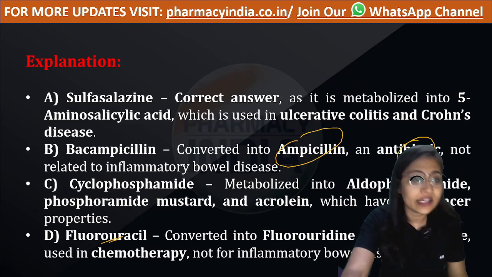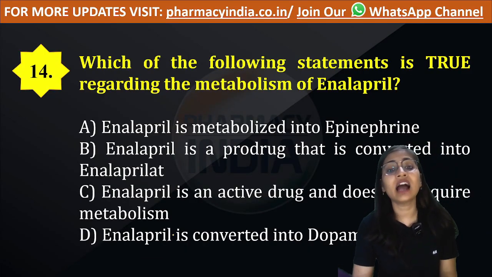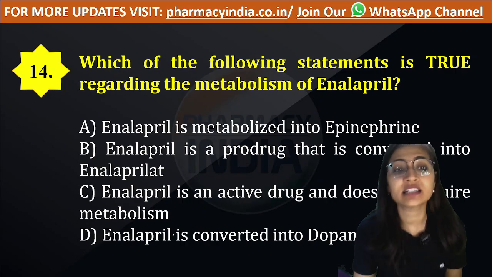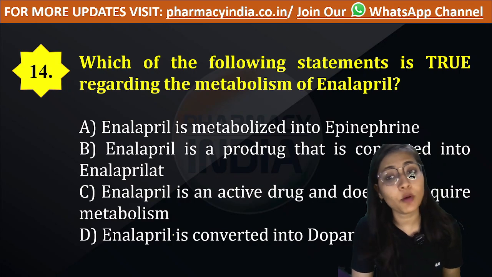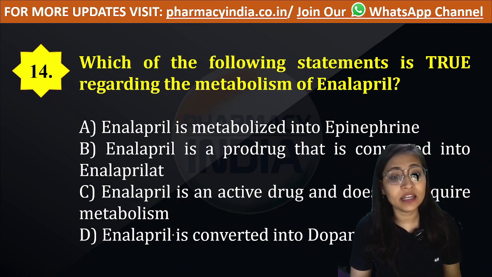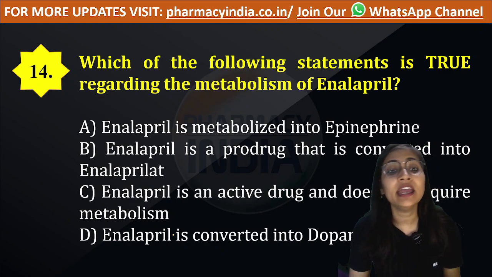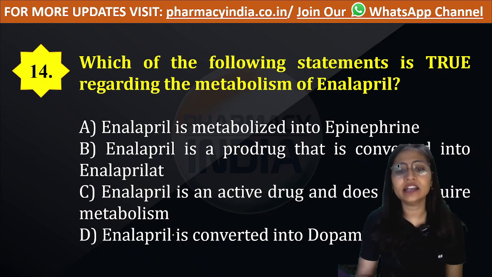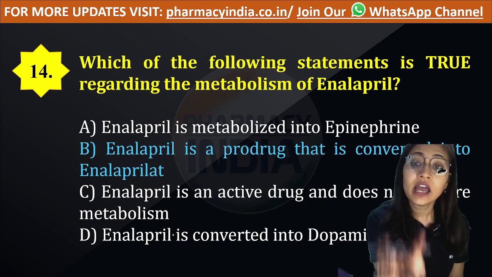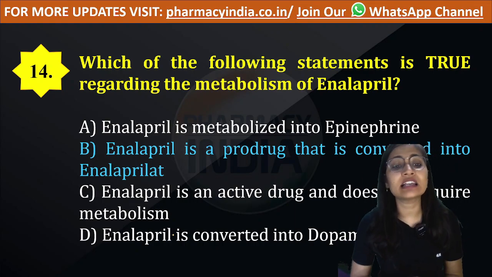Now the next question is question number 14. Which of the following statements is true regarding the metabolism of enalapril? You have to find the correct statement. Is enalapril metabolized into epinephrine, or is enalapril a prodrug that has been converted into enalaprilate? That is correct, I guess. So option B is correct. Enalapril is a prodrug. After its administration, it gets converted into its active metabolite, enalaprilate.